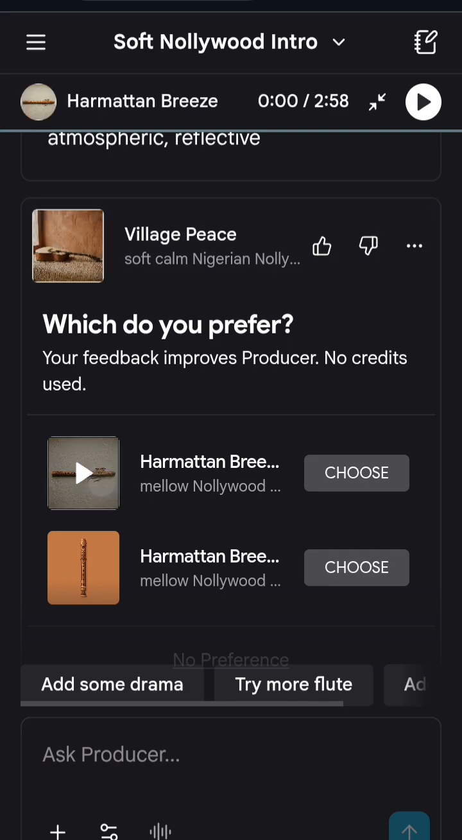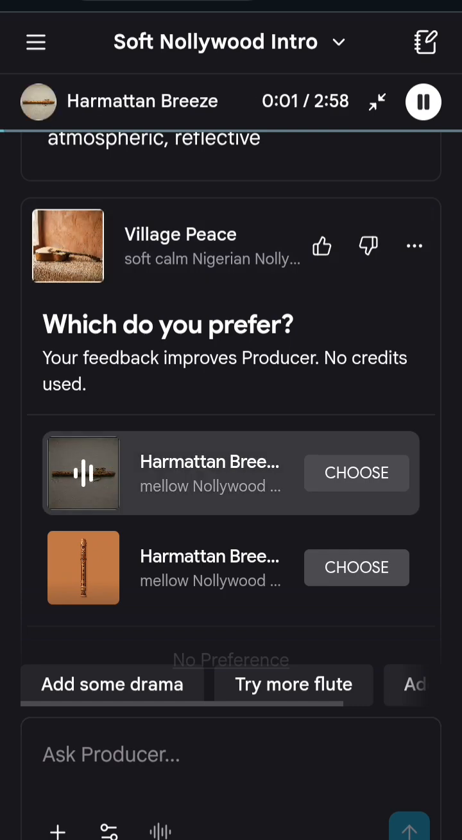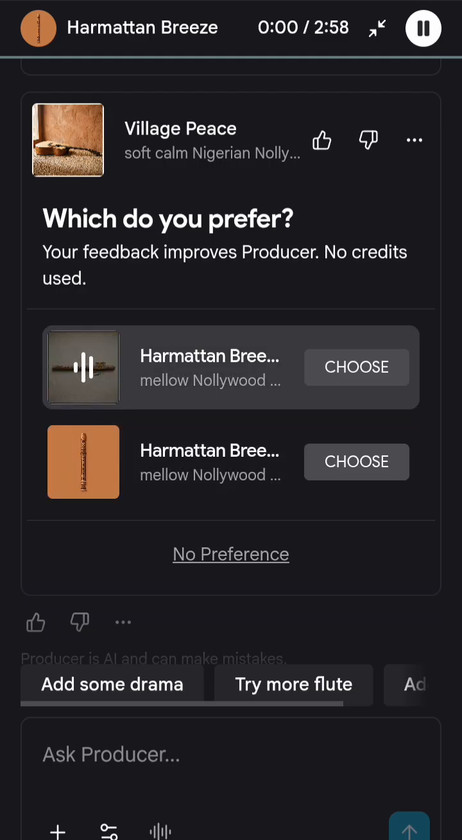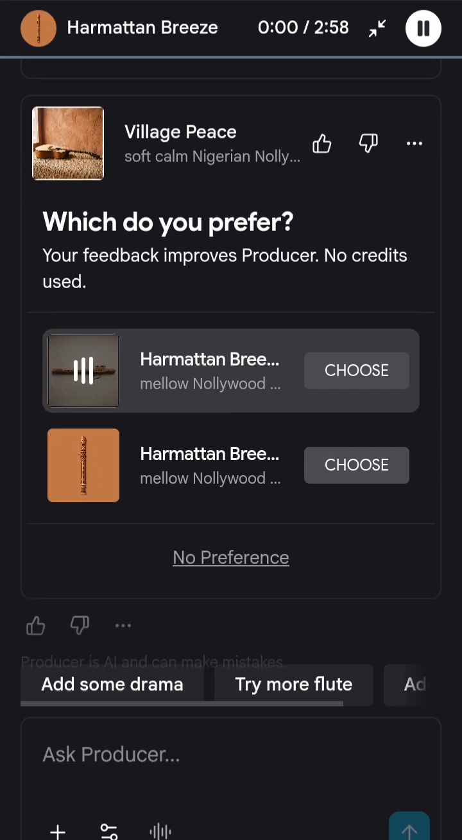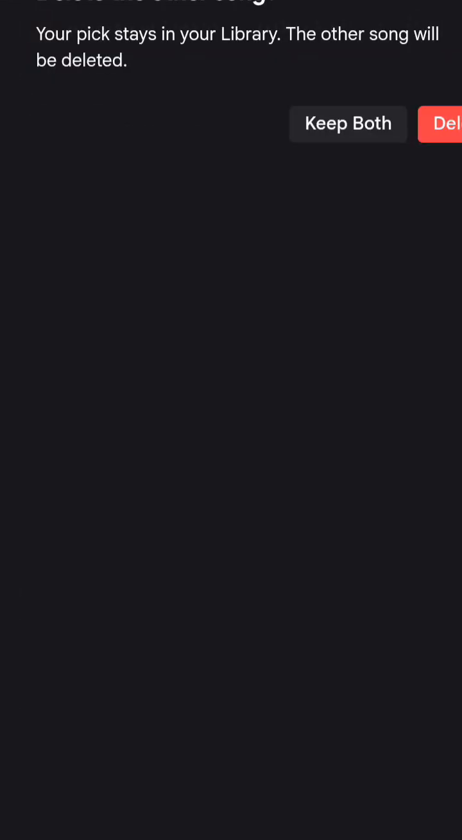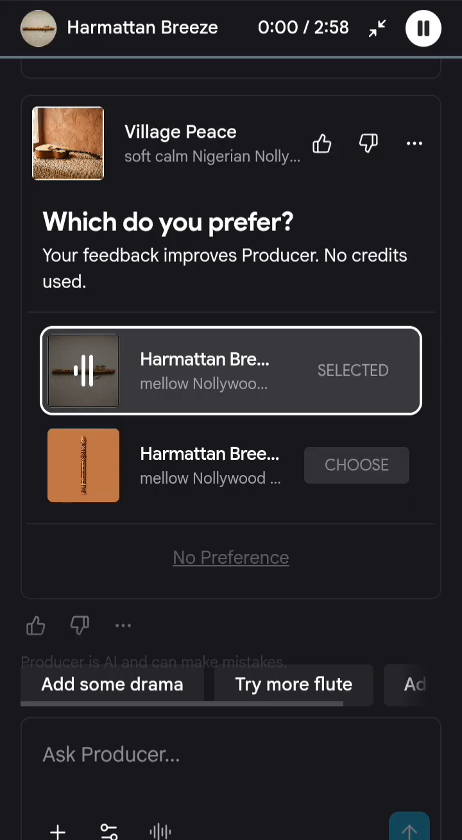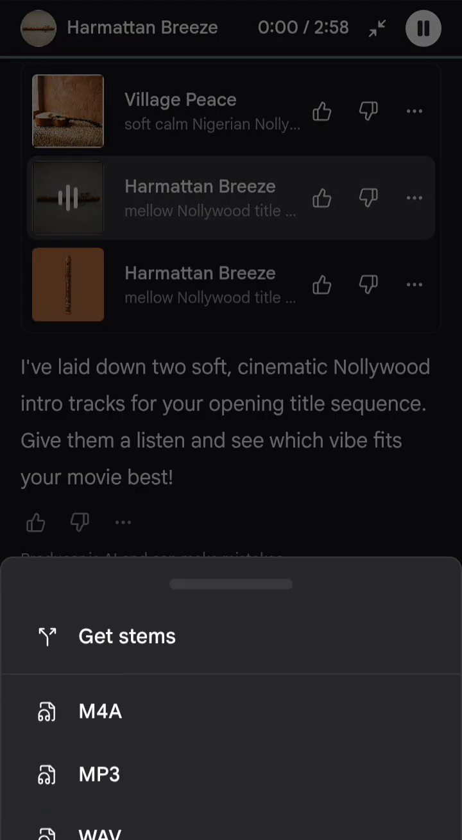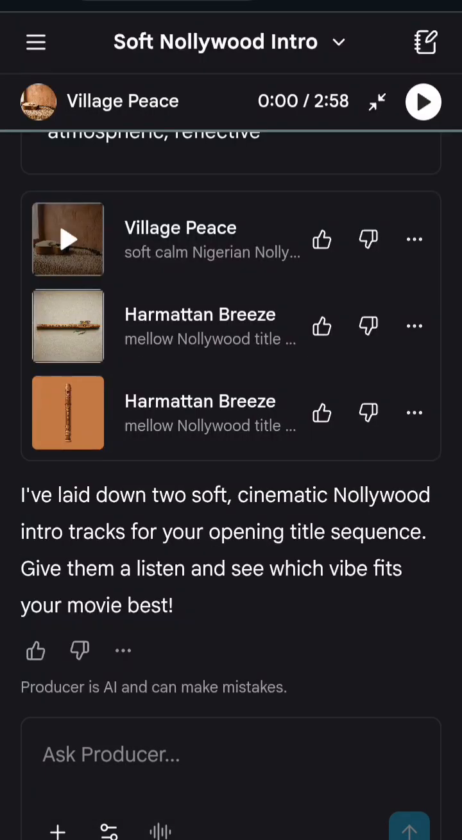Okay, let me play this one and see. I think this one is slower. Let me choose this one. Delete the other or keep both? I'll be keeping both in case I need. I'll be selecting this particular one. So I'll download. I'm downloading an MP3, not M4A. So at this point, we're done with this.